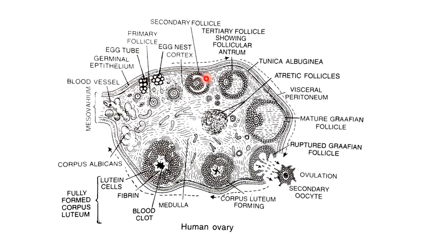Then the secondary follicle will get transformed into tertiary follicle. So what are the changes seen in the tertiary follicle? First change, the theca that was formed in the secondary follicle will differentiate into two layers, theca externa and theca interna, plus the granulosa cells surrounding the primary oocyte will secrete a fluid and form a fluid-filled cavity, and this is referred to as antrum.